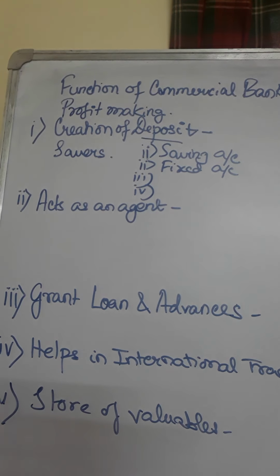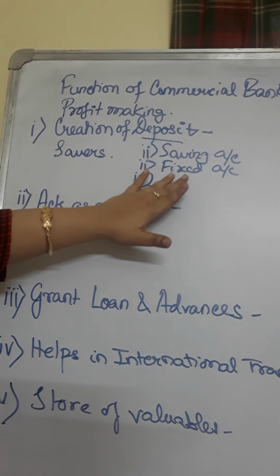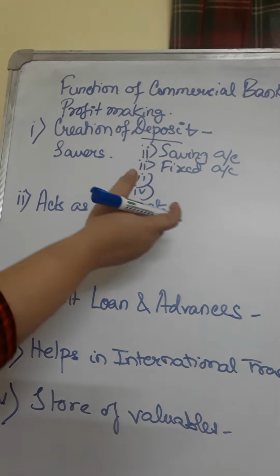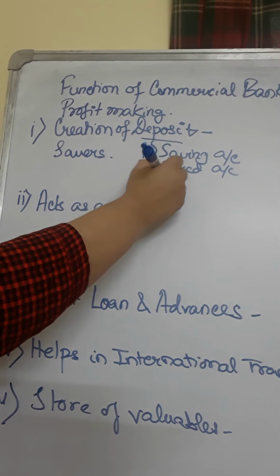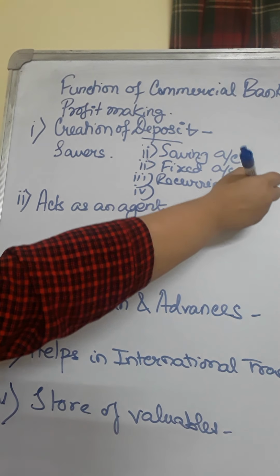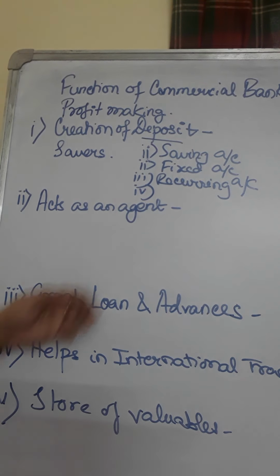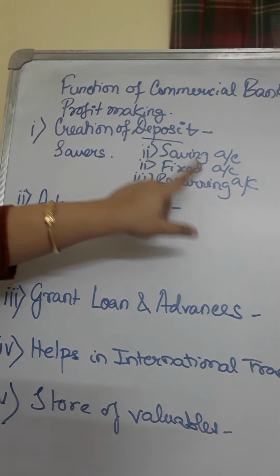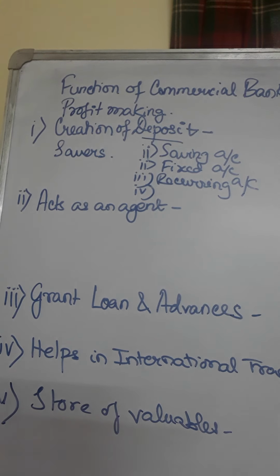So fixed deposit can be for 1 year, 2 years. So if you have a fixed deposit for 5 years, it means you will earn a higher rate of interest because you are sacrificing your money for a certain time. But within the time, you cannot take away or release the money from the bank. Third is recurring. Recurring means after a certain time period which keeps on repeating. So recurring account means that after a certain time lapse, you have to repeatedly make the deposit with the banks.